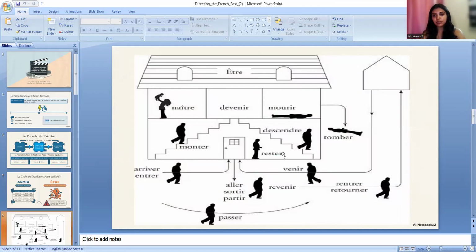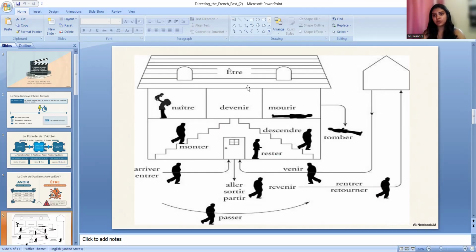And with these verbs we use être only when we make a sentence in passé composé. So these are naître, devenir. Devenir is to become. Mourir, to die. Monter, descendre, rester, to stay. Tomber, fall. Arriver, entrer. Aller, go. Sortir, partir. Venir, revenir. Rentrer, retourner, et passer.